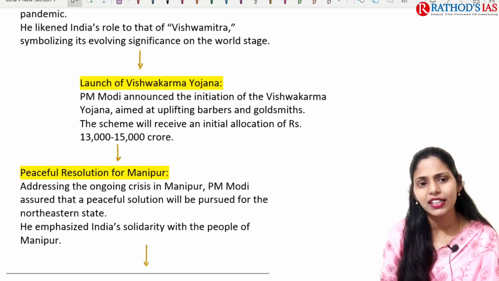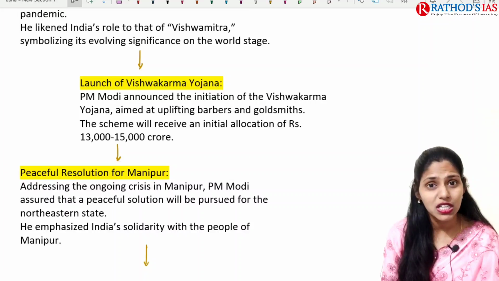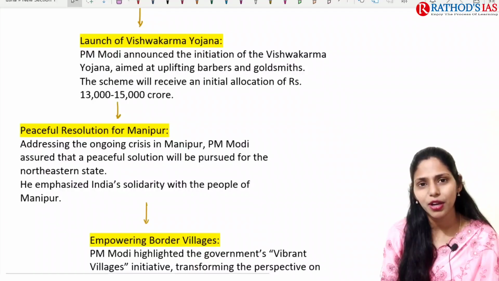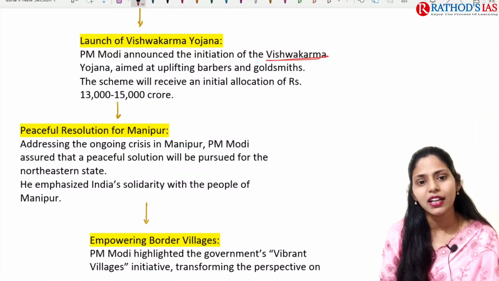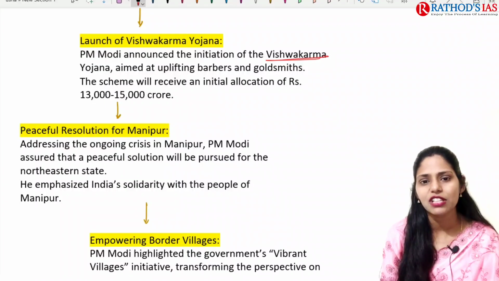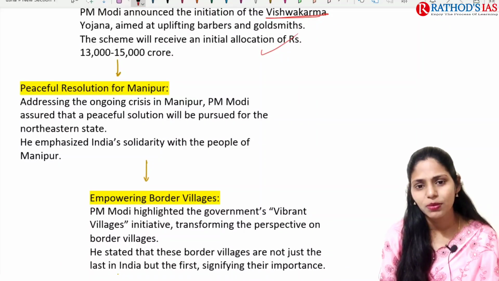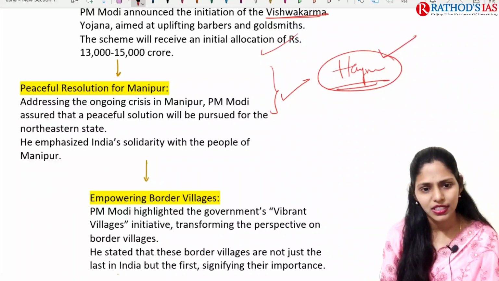And he linked it with the role of Vishwamitra, mainly symbolizing the evolving significance of India on the world stage. And he also focused on the launch of the Vishwakarma Yojana. This Vishwakarma Yojana is aimed at the uplift of barbers as well as goldsmiths. Okay, and he also focused on peaceful resolution in Manipur. In Manipur, communal violence is happening, and even in Haryana also. Okay, so we have to see that.